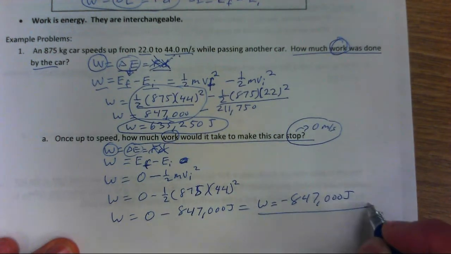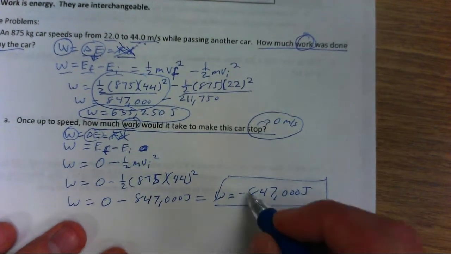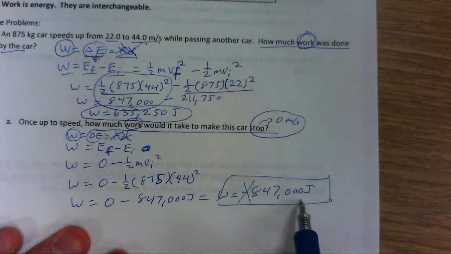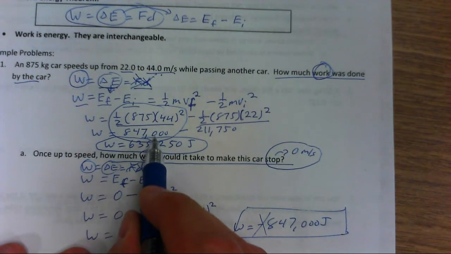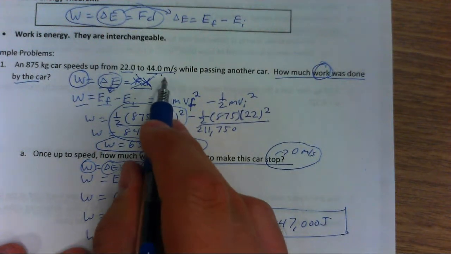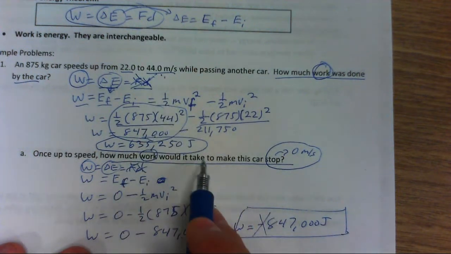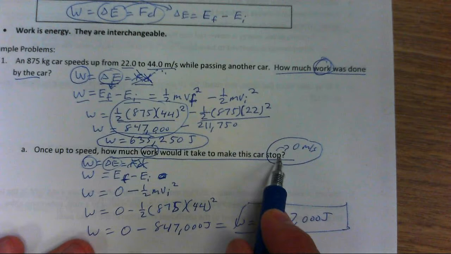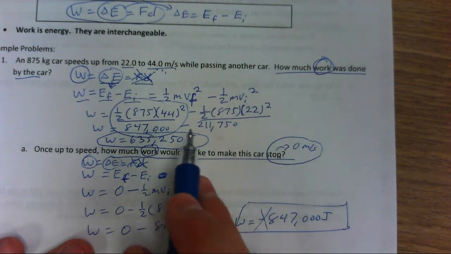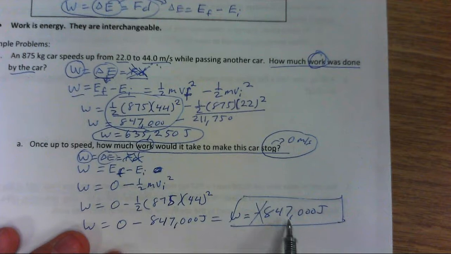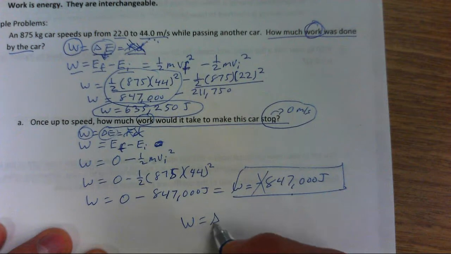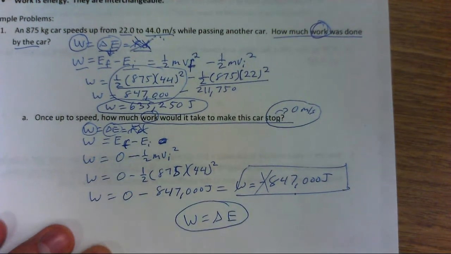joules. Now, with work and energy, we're not concerned about negatives really, so it's okay if you just leave this negative off and just say that to slow down the car, it takes 847,000 joules to stop. Notice that we had 847,000 joules of kinetic energy when we were going at 44 meters per second. We got rid of all of that energy because we stopped. Our change in energy was 847,000 joules. So to get rid of 847,000 joules of kinetic energy, we have to do 847,000 joules of work. And again, that highlights our work-energy theorem, the first part of which is that work equals the change in energy.